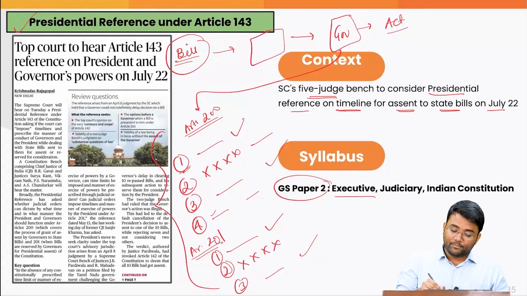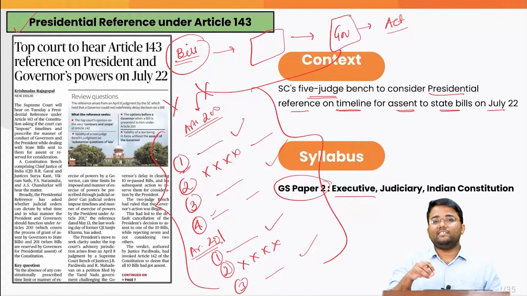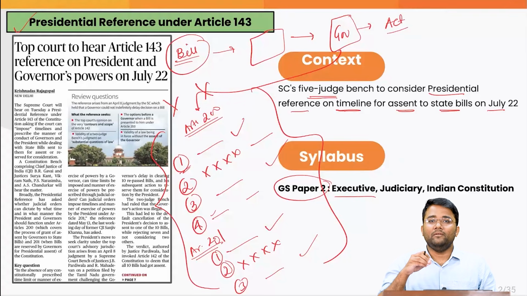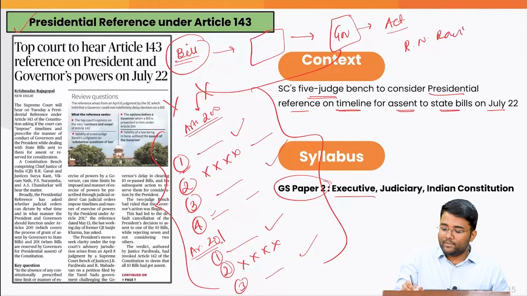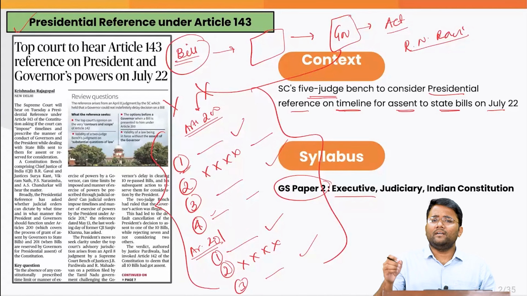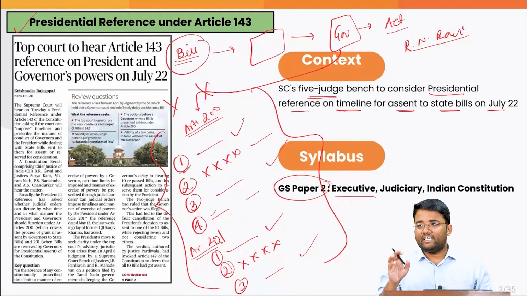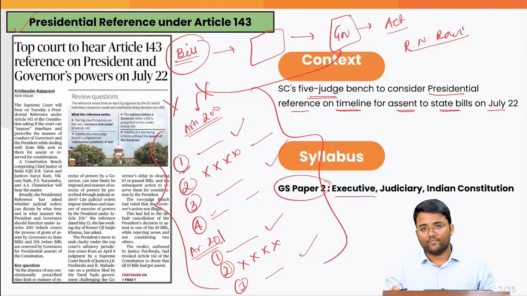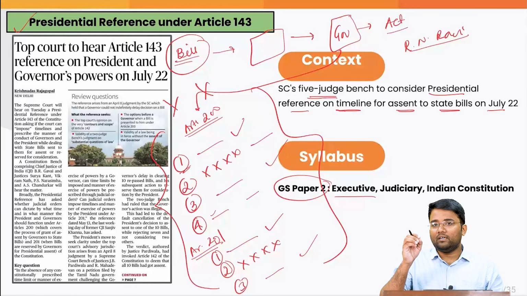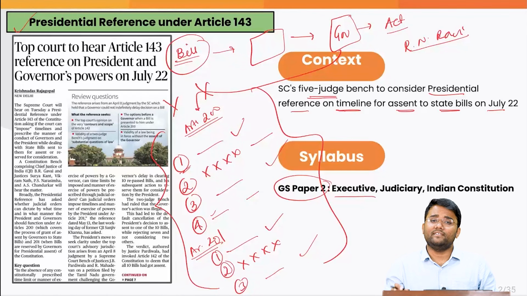Interestingly, the Constitution doesn't prescribe any timeline within which the decisions by the governor or by the president should be made on the state bills. So Mr. R.N. Ravi, who is a former IPS officer, was appointed as the governor of the state of Tamil Nadu. And the state government said that the governor was sitting on the state bills, was not taking decisions on the state bills, which was causing policy paralysis. And the state government said that the governor was not taking a decision on more than 10 bills for continuously more than 3 years. And that is the reason the state government approached the Supreme Court.